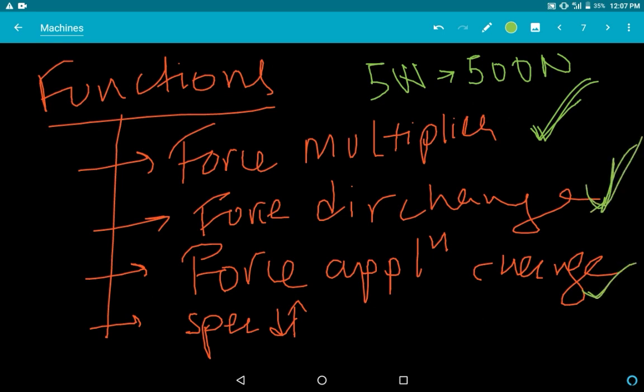Next is force application change. Let's say there is a screw you want to screw in place. You will always use a screwdriver. You'll not use your finger, you can't do that. You have to use a screwdriver because that's a machine and it changes how the force is applied. Next is speed increase. This is actually not so much in the syllabus. This is used in gears. If one gear is moving at 5 meters per second, the final gear will move at, let's say, 500 meters per second. Like that the speed changes.